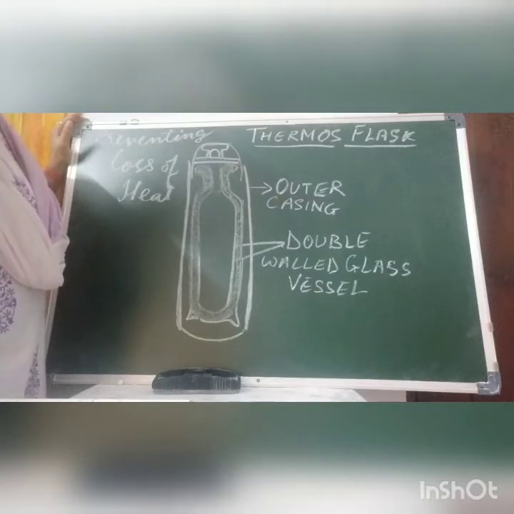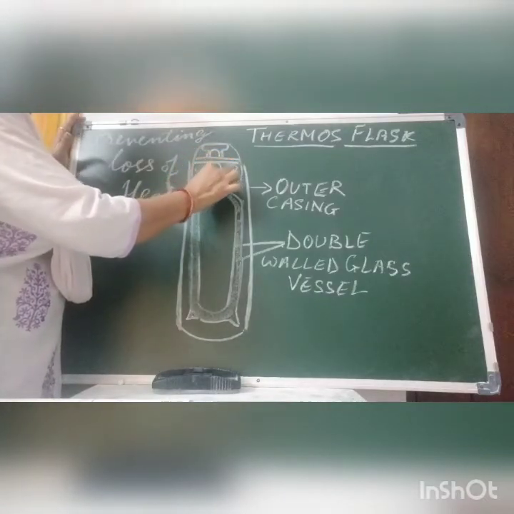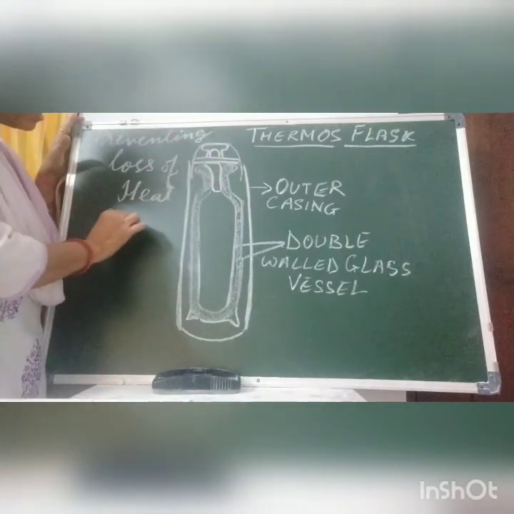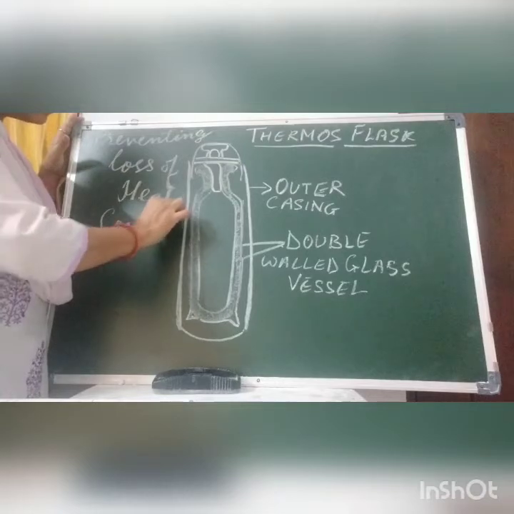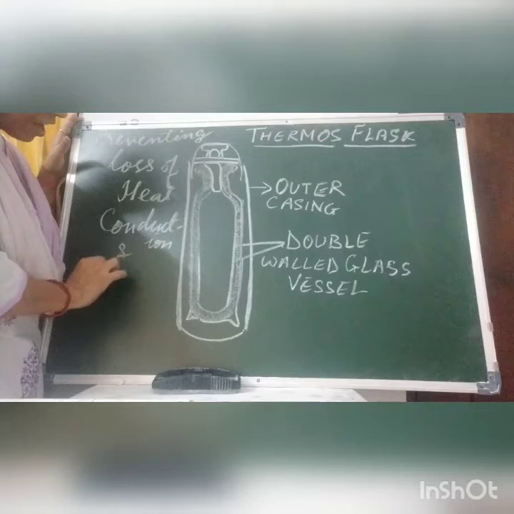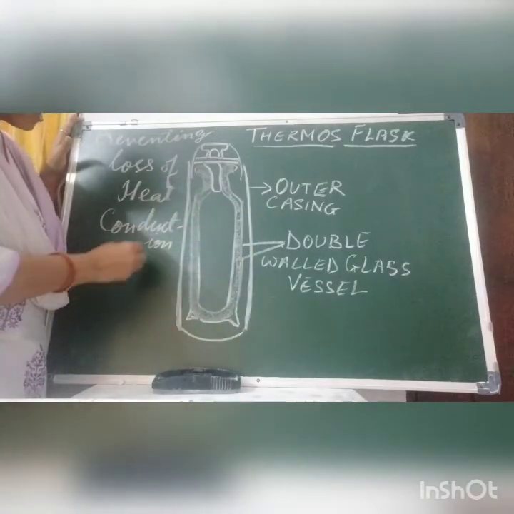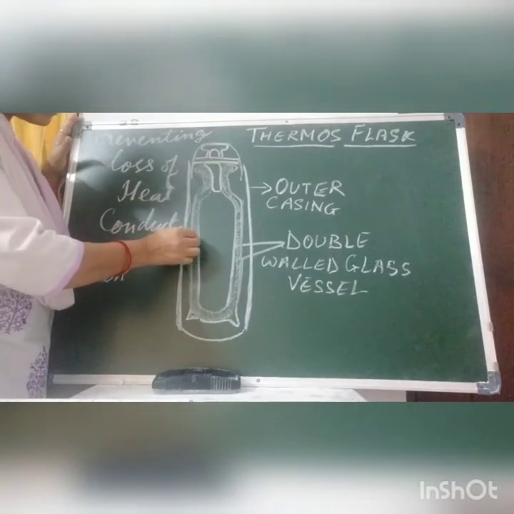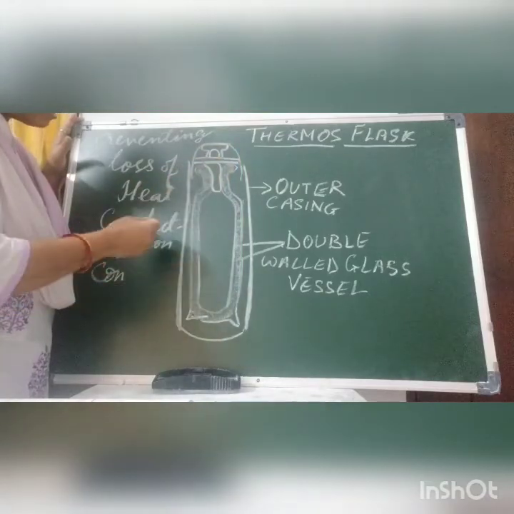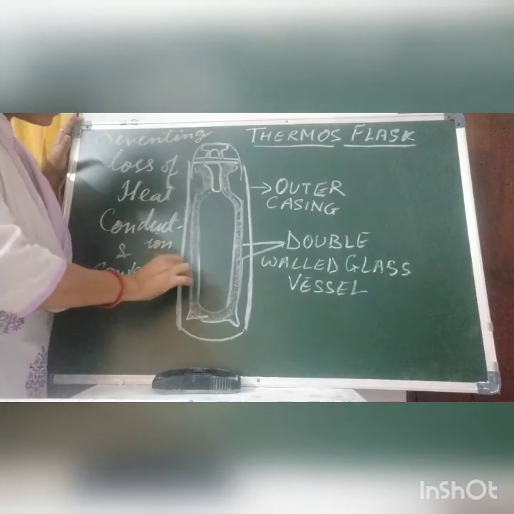Children, we have discussed two ways we have minimized conduction and convection. How? The outer casing we have made of plastic, it is a bad conductor. Second, we have created vacuum here. So conduction and convection will not take place. So these two modes are minimized.